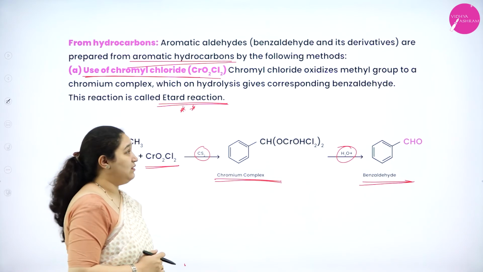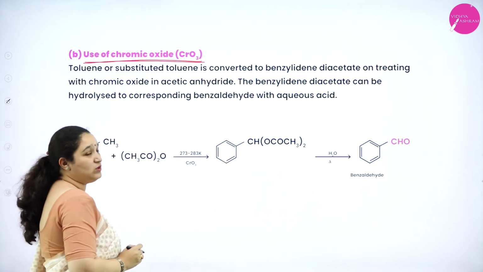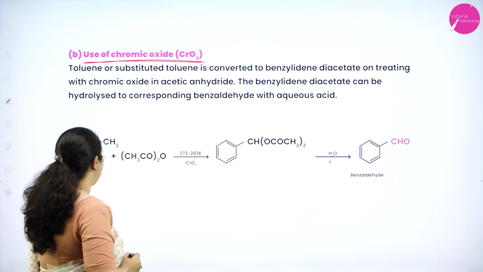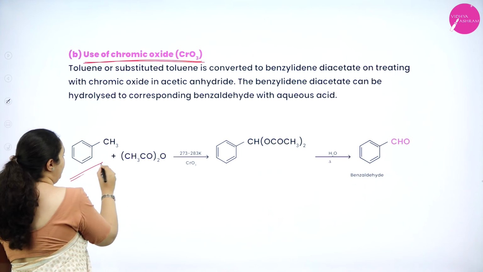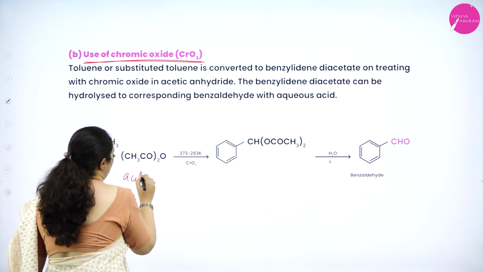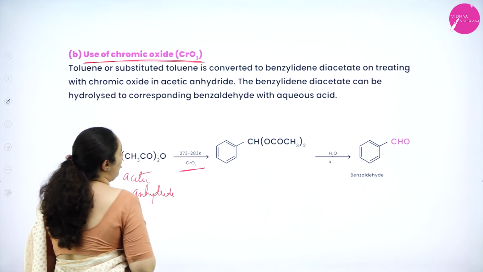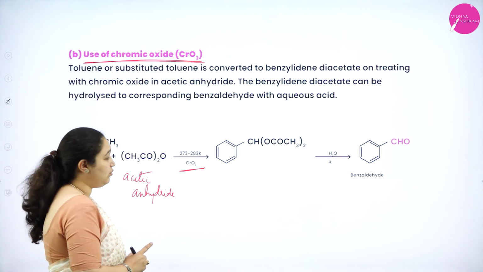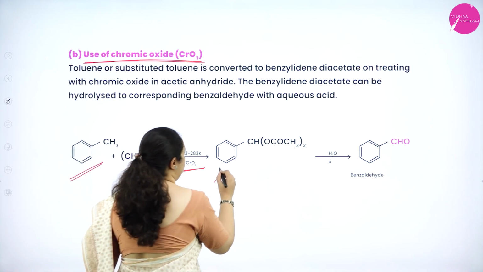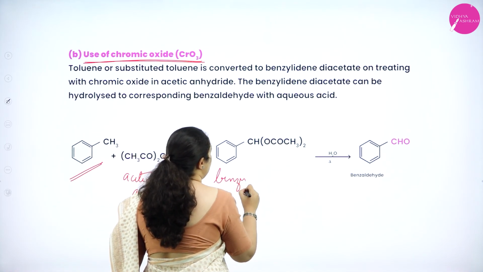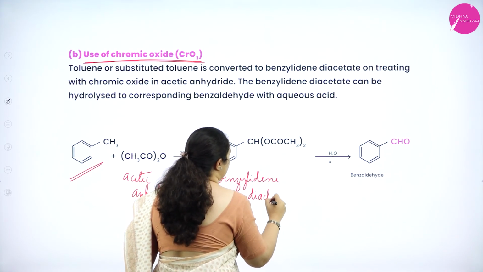Next method is using chromic oxide, CrO3. Here again we are taking toluene, treating it with acetic anhydride in the presence of chromic oxide, CrO3, at a low temperature to give benzylidene diacetate.